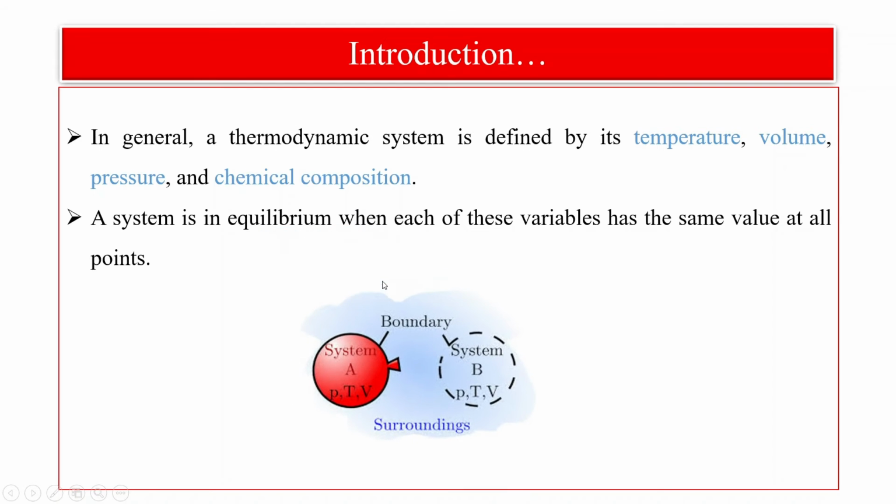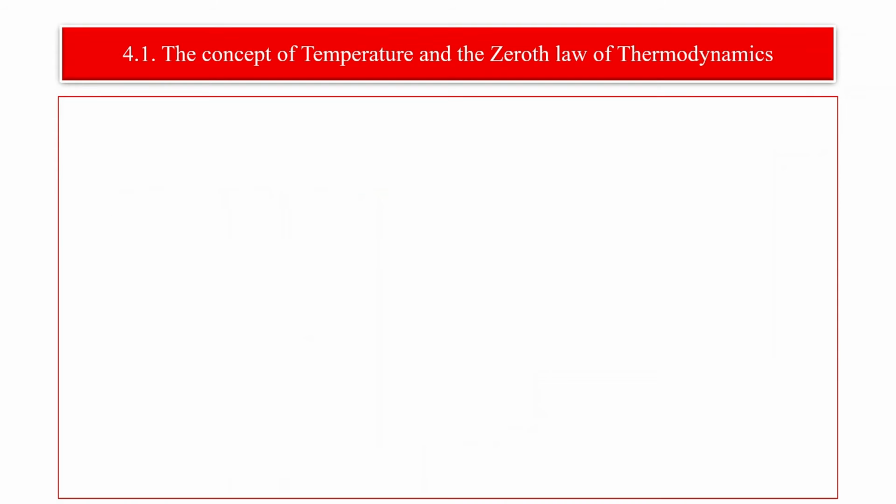Now let's take this one. There is a boundary and there is a surrounding. This is system A and system B. The first system has thermodynamic variables like pressure, temperature, and volume. This one also has pressure, temperature, and volume. Whenever we compare the two systems, we have to look at these thermodynamic variables. Based on this, it's possible to talk about the equilibrium condition of the two systems.